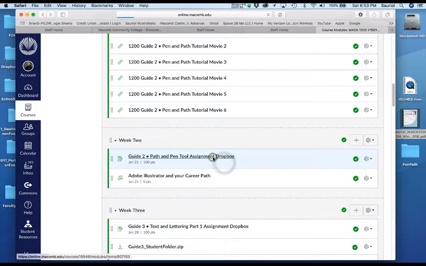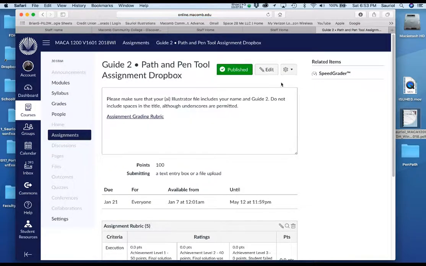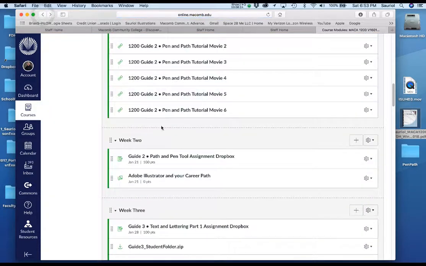Now I'm going to click on it. Yours is going to say submit, where mine says published. Yours is going to say submit or upload, so you get to upload a file. That's how I want you to turn in your files. So let's go back to this right here.